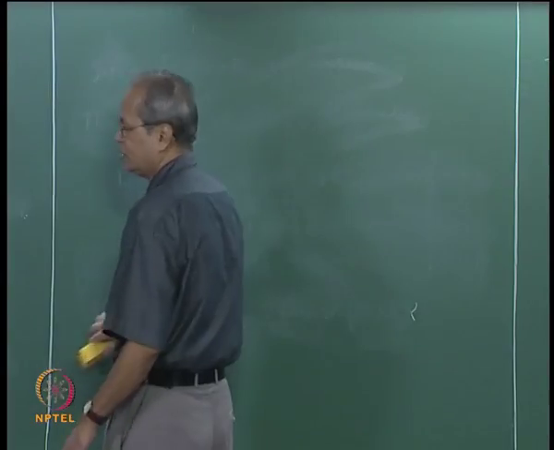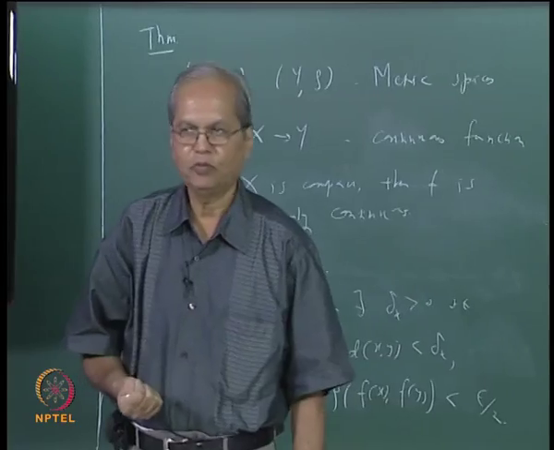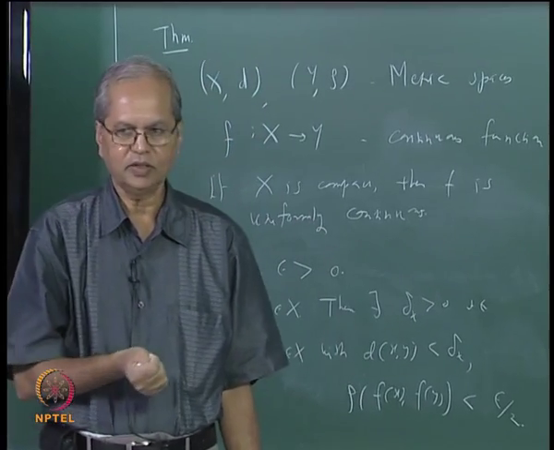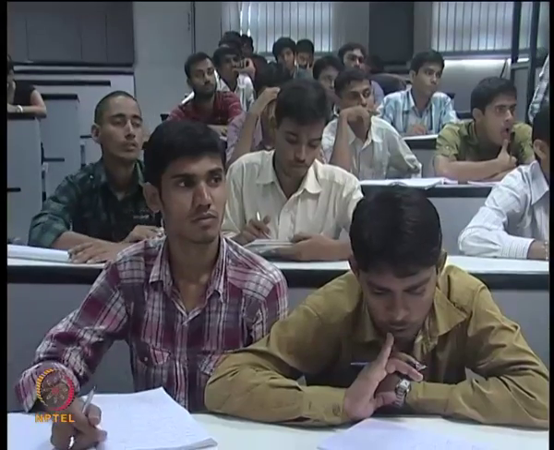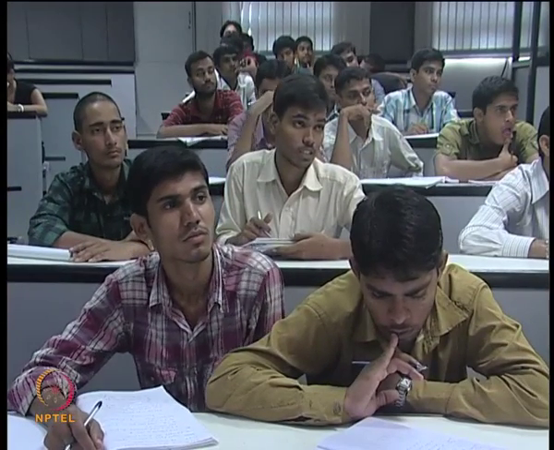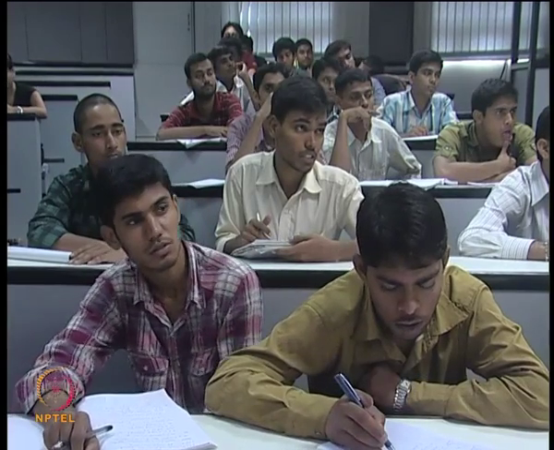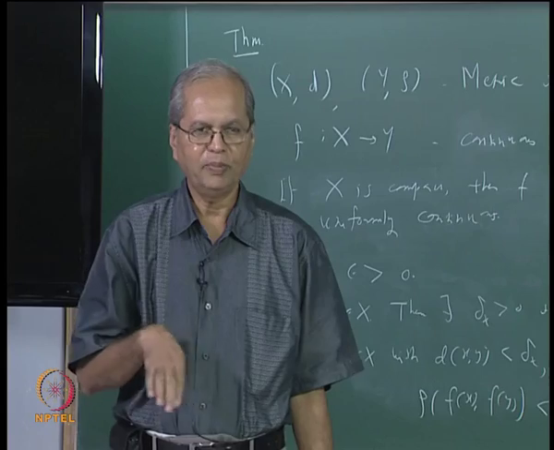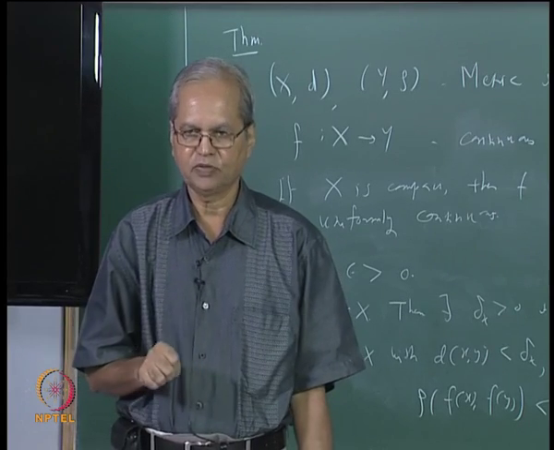Now see, the usual way of using compactness is the following. We know that by compactness we mean that every open cover has a finite subcover. All proofs using compactness, you would have observed by now, work like this: for each x you construct some open set which contains that x, then the family of all such open sets will cover X, and then you extract a finite subcover from that.